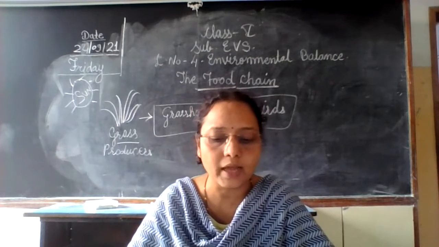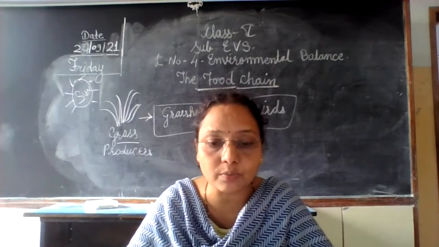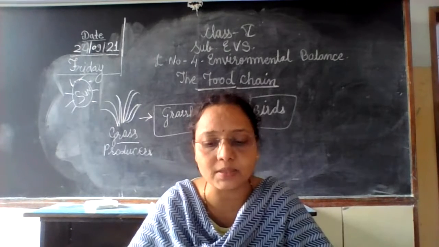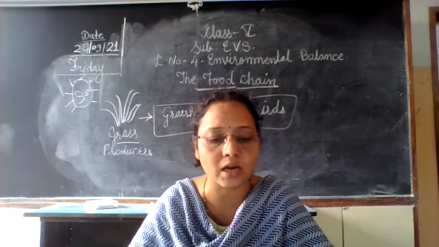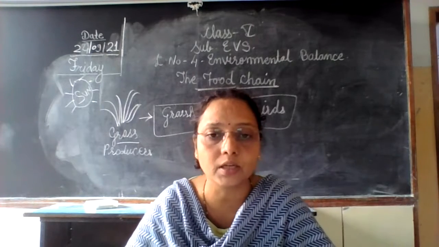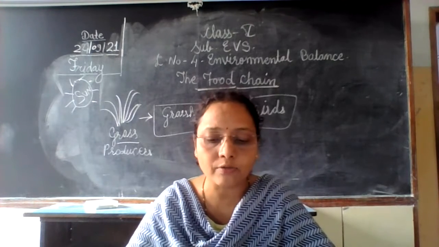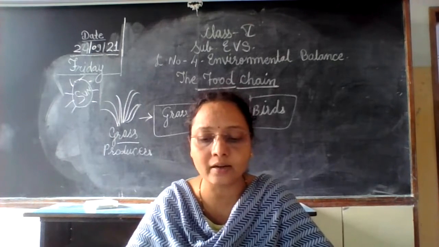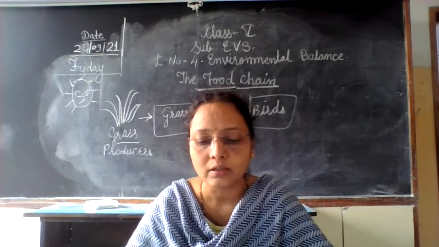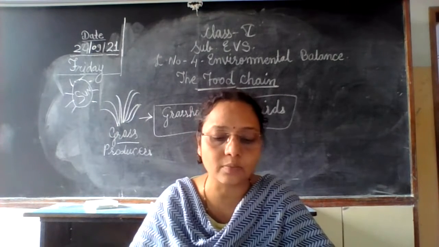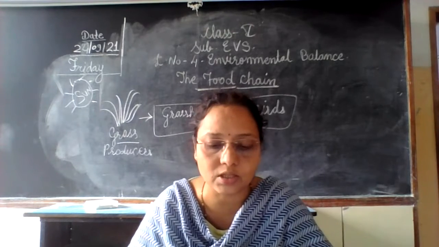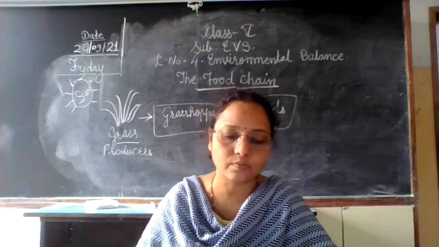Okay. Then tertiary consumers are the organisms that feed on secondary consumers. A hawk feeding on a robin, and an alligator on carnivorous fish, are some examples of tertiary consumers.